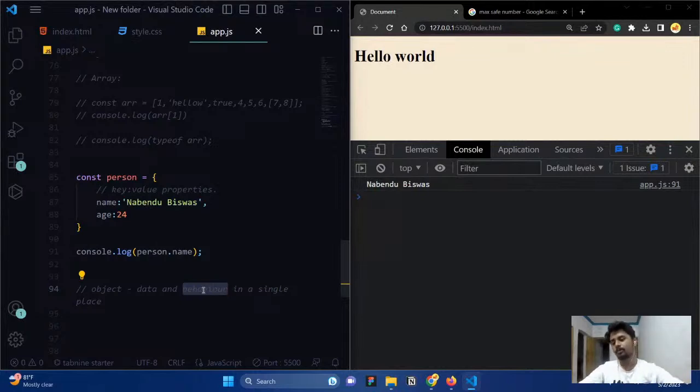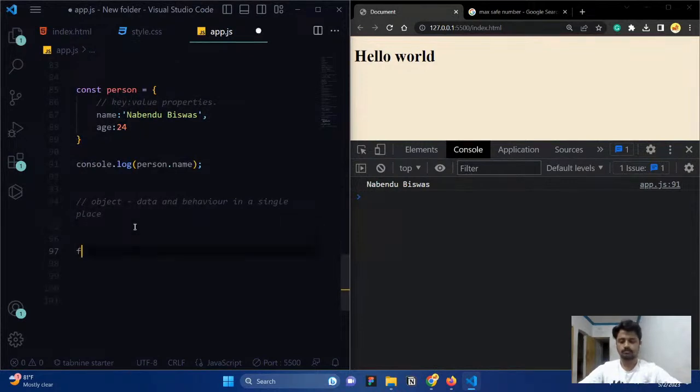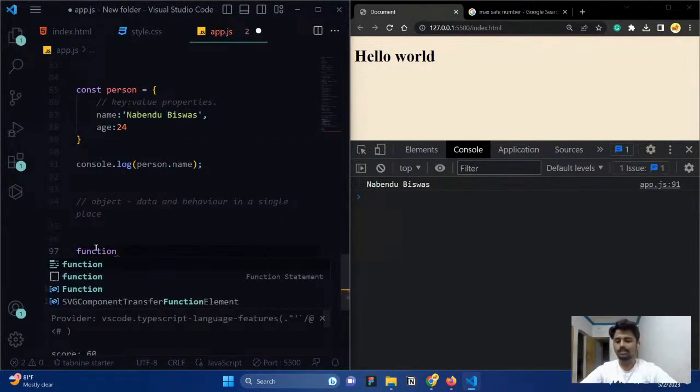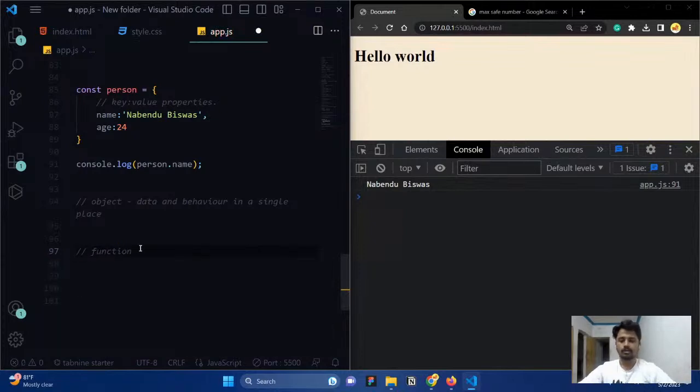Before that, we need to discuss a concept called function. So what is a function? A function is nothing but... So what is a variable? A variable is like a container.